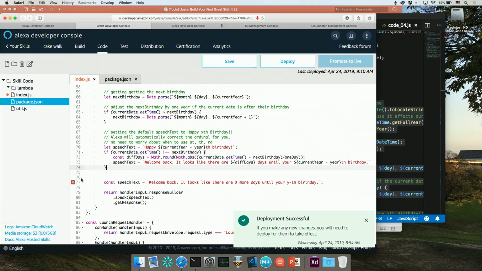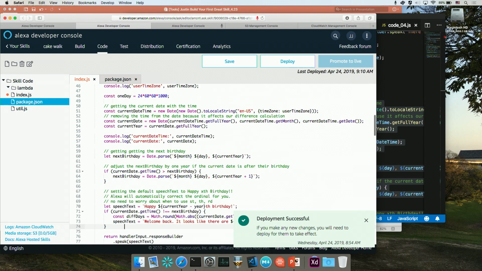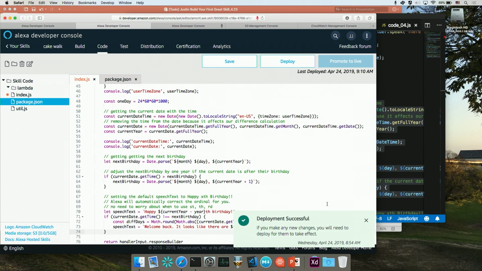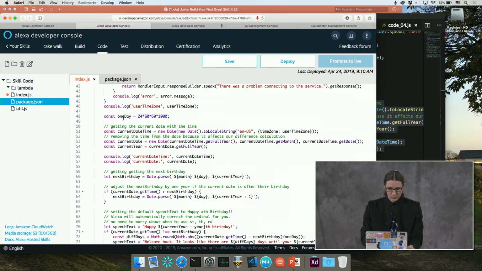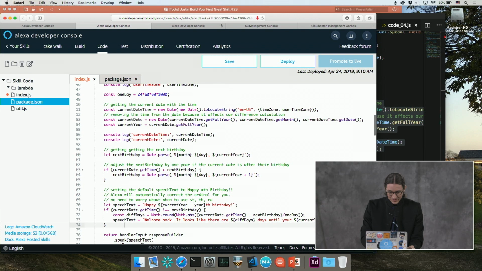So please do that. And in pasting this in, we got a parsing error because we're redefining our speech text. So I'm going to go ahead and remove that because we don't need to redefine that. I'll go over a little bit of what we're doing here. We have a constant here that we set up for 1 day. We're multiplying the number of hours by the number of minutes, by the number of seconds, by the number of, I think that's milliseconds. Then we're getting the current date time.